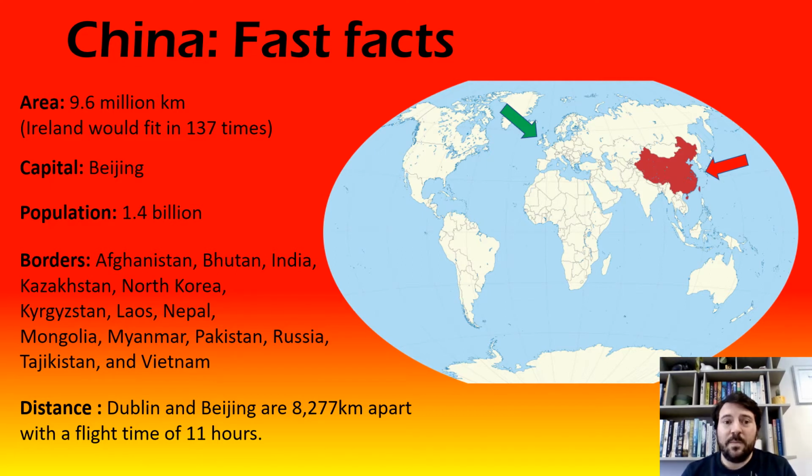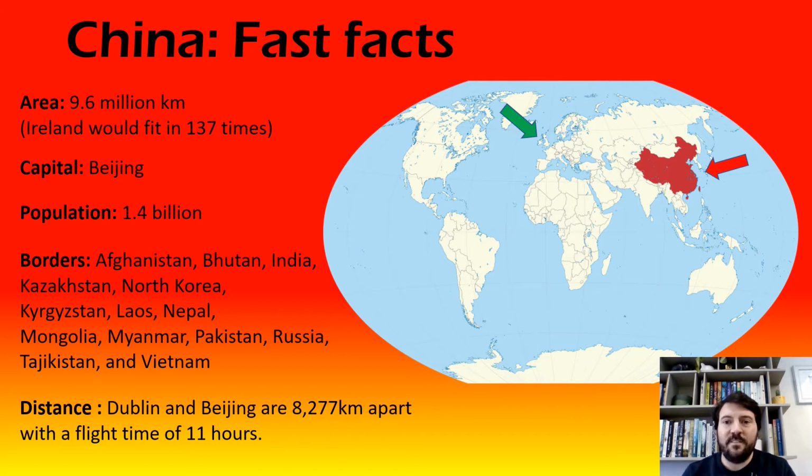So one example is China has an area of 9.6 million square kilometers. Now that's 137 times the size of Ireland. So imagine fitting 137 Irelands into one country. That's pretty amazing. But on top of that, it has a population of 1.4 billion, which is actually a lot more than 137 times Ireland's population.